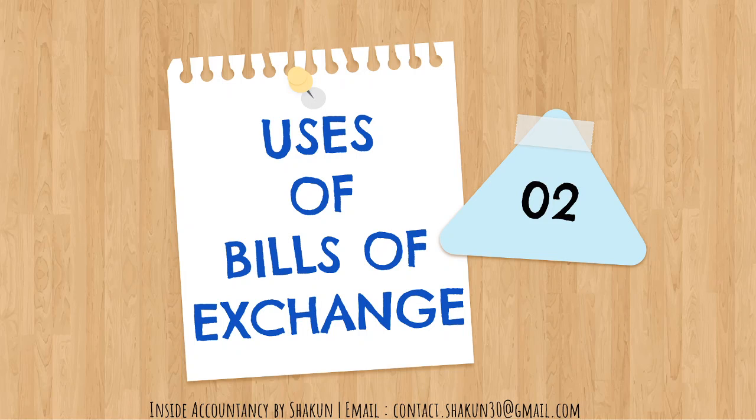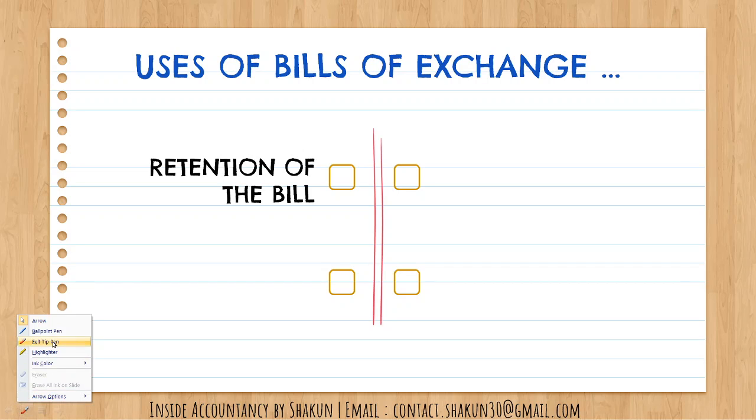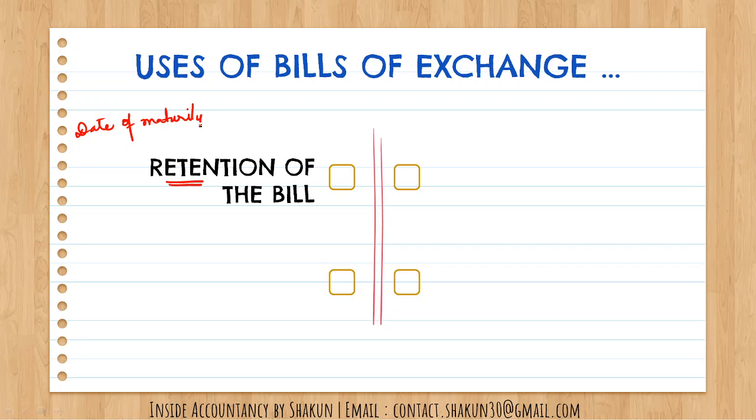Now let's talk about the uses of bills of exchange. When we talk about the bills of exchange, there are four uses to which the bill of exchange can be put. The first is retention of the bill. Retention of the bill means that the drawer is the person who has made the bill of exchange and is finally having the bill with him after the acceptance of the drawee. So retention of the bill means that the drawer retains the bill with him till the date of maturity. So till the date of maturity, he holds the bill with himself and receives the payment after the date of maturity. That is known as retention of the bill.